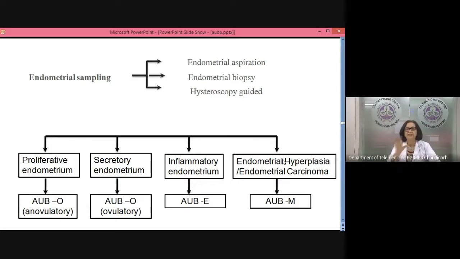Okay, there is a very thin line. So it is possible that in some area it is a hyperplasia with atypia, and another area it is an adenocarcinoma. So there can be a coexistent adenocarcinoma. And if adenocarcinoma is there, I will have to tailor my treatment accordingly. So it is better to go ahead with a proper hysteroscopic DNC, take a complete sample and see that there is no coexisting carcinoma, and then go ahead with hysterectomy.